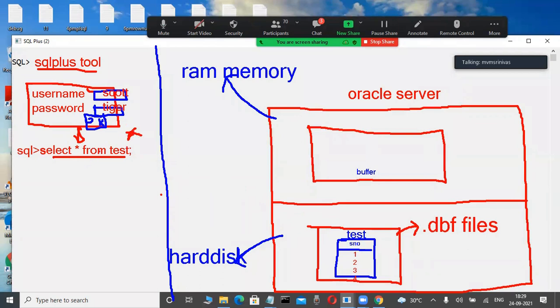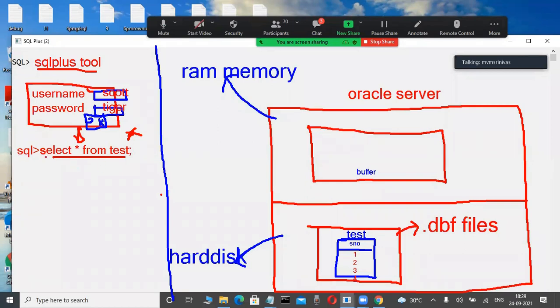In a client tool, whatever commands you type do not interact directly with the hard disk. Anybody who is good at C, Java, or .NET knows that when you write and execute a program, not save it, execute it, those programs are executed in the RAM memory area, not on the hard disk. Very good, RAM memory area.